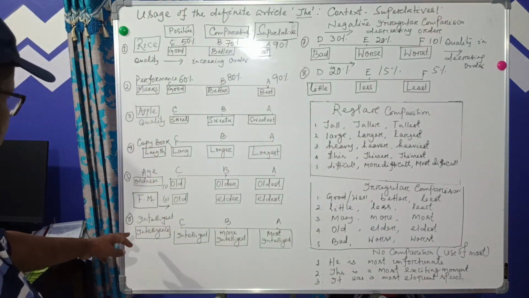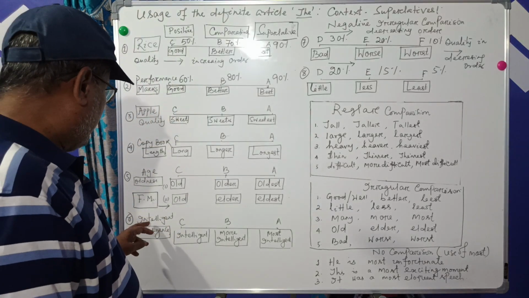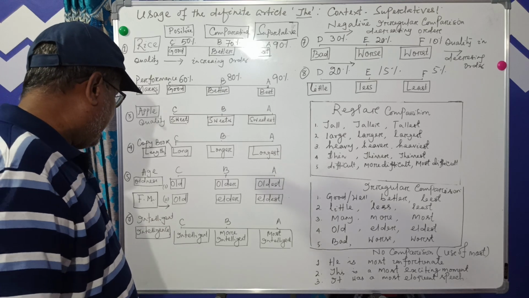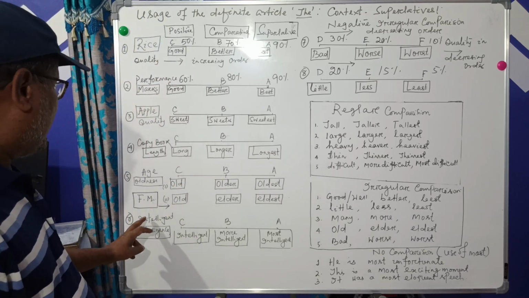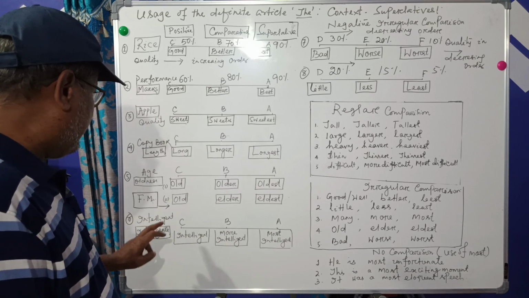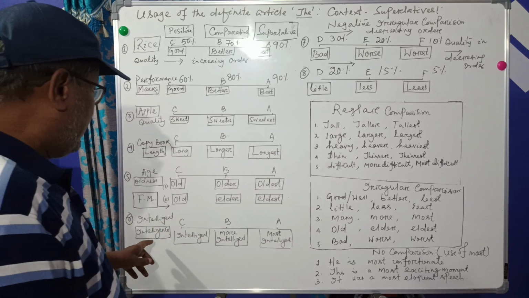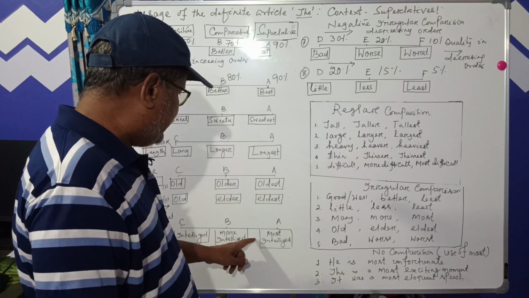So you come to the next one. That is actually that adjective we have taken, intelligent. Okay. So the quality is intelligence. So the degree of intelligence is increasing.